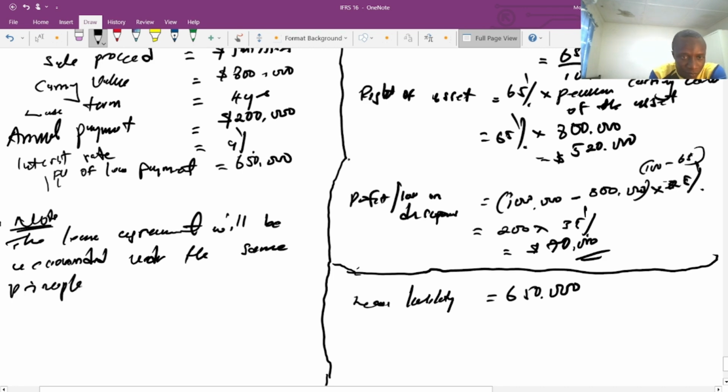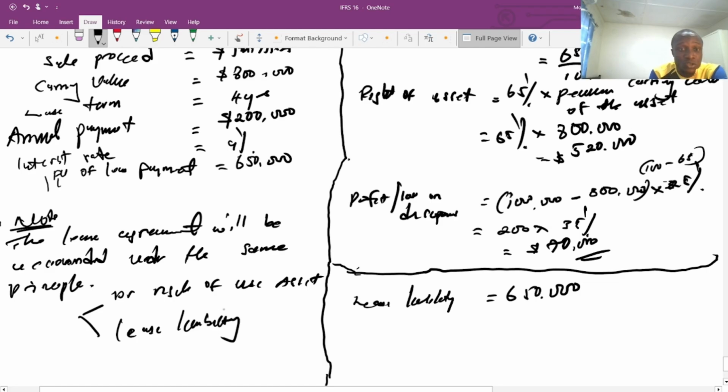In other words, we are going to debit the right of use asset and credit the lease liability. But in this situation, the amount we are going to debit as right of use asset is 520 and the lease liability is 650.